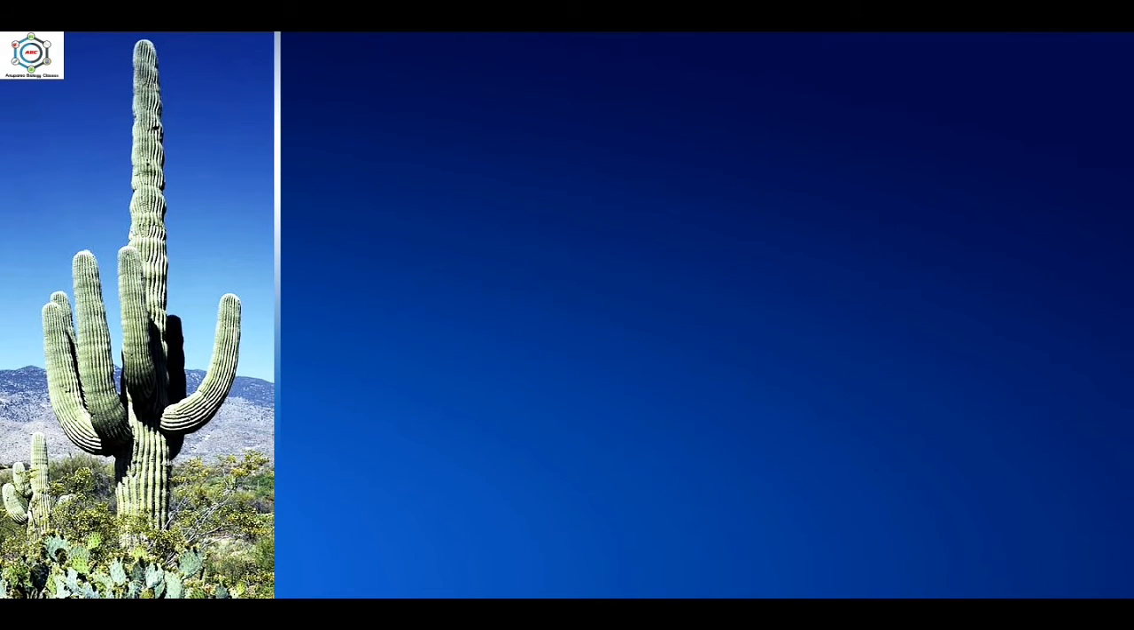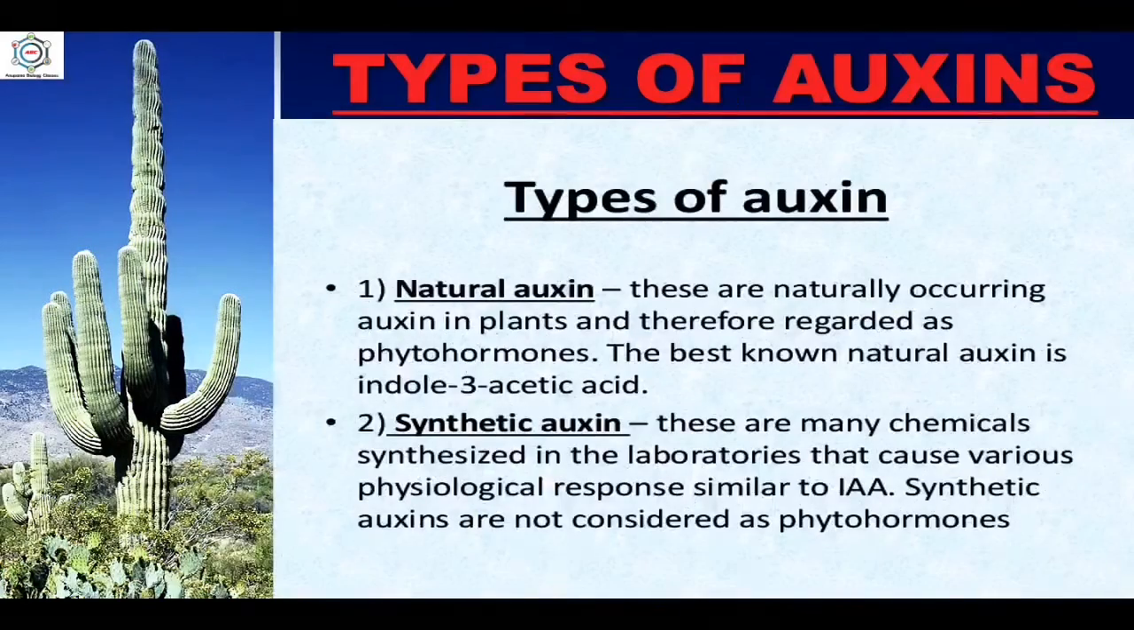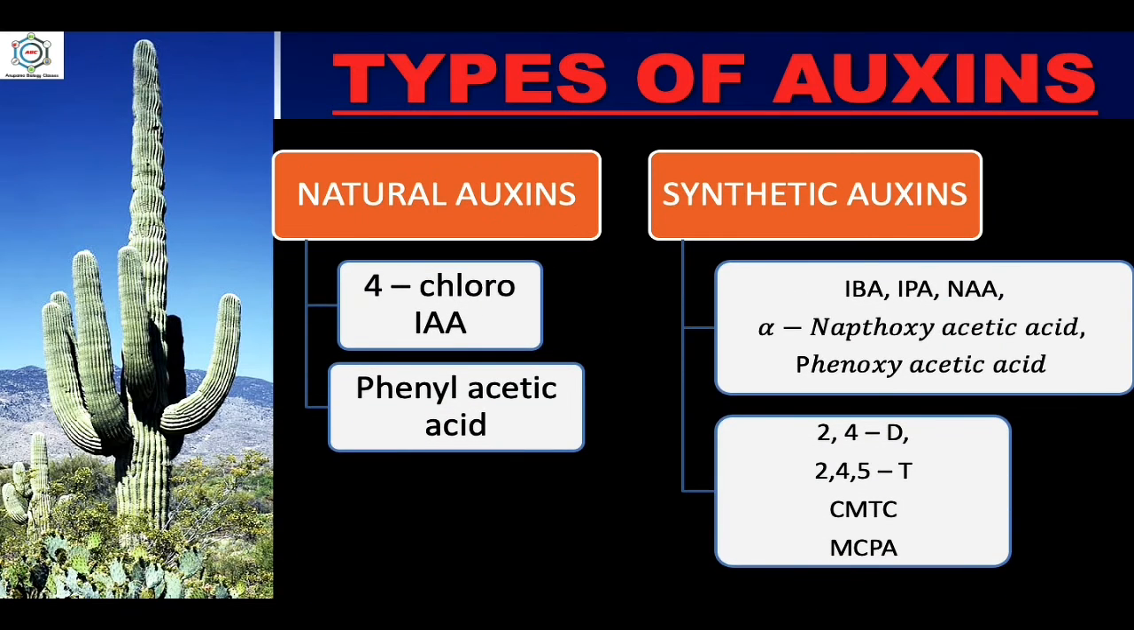Now, after this, types of auxins. So, what are the types of auxin? There are two major categories of auxins. The first are the natural auxins. These are naturally occurring auxins in plants and therefore regarded as phytohormones. The best known natural auxin is indole-3-acetic acid. And the second is synthetic auxins. These are many chemicals synthesized in laboratories that cause various physiological responses similar to indole-3-acetic acid, and synthetic auxins are not considered as phytohormones.